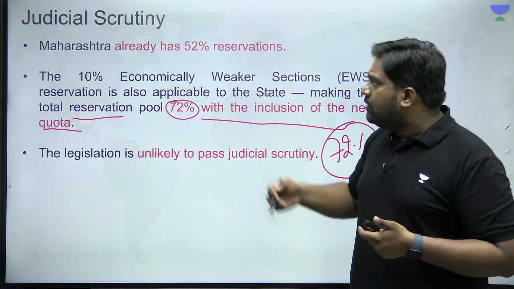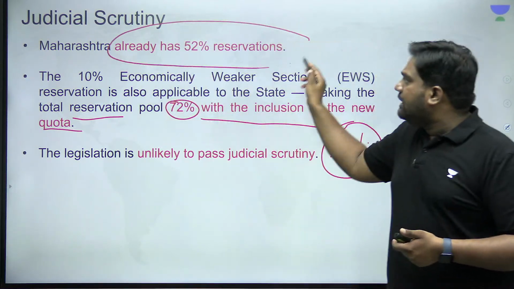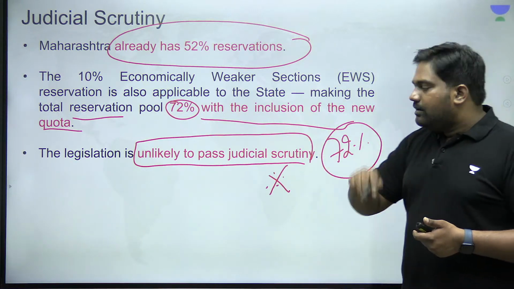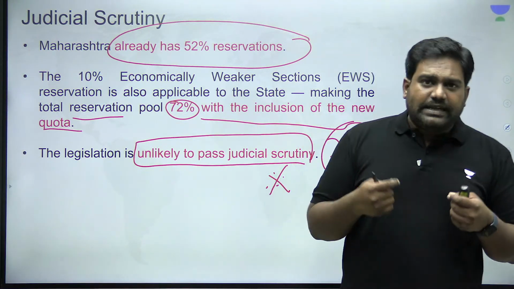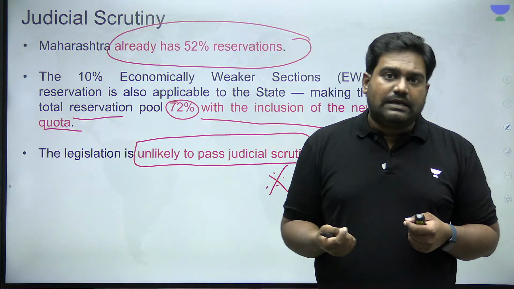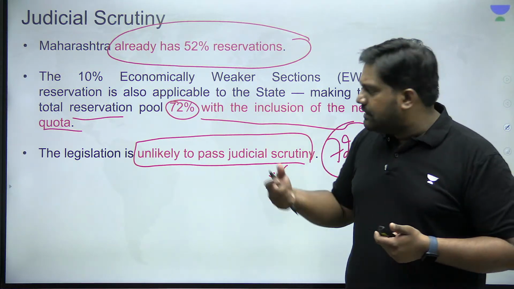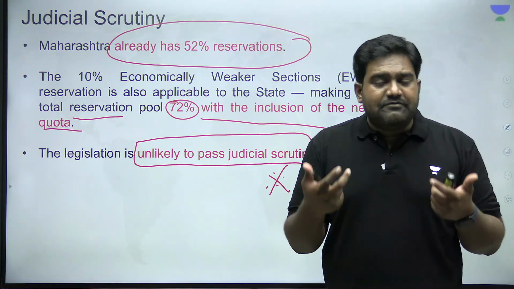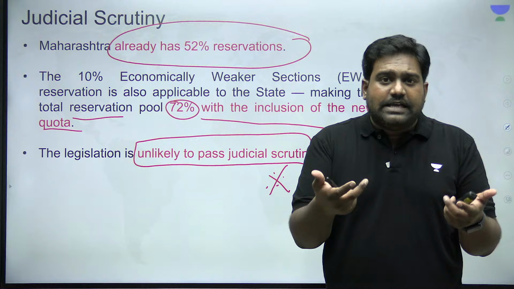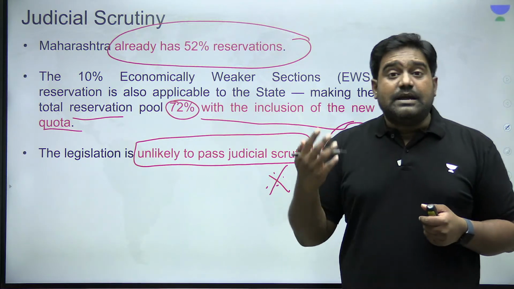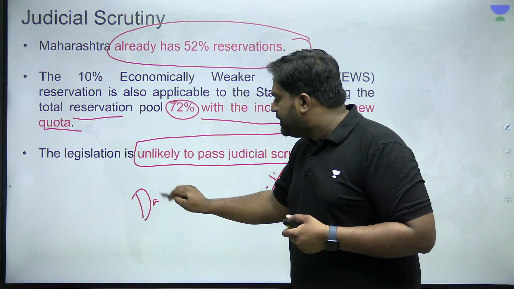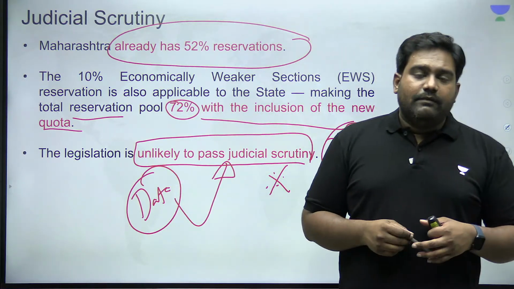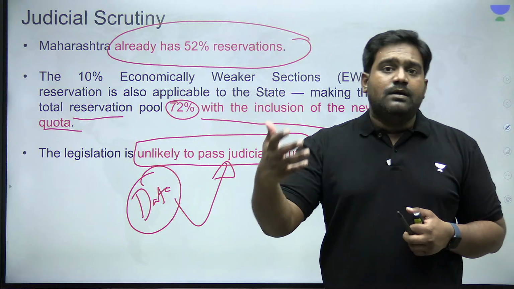Experts are pointing out that it is unlikely that this will pass judicial scrutiny, because it is quite established that Marathas are a forward dominant class. It's very hard to believe that Marathas are a backward class. Again, the Supreme Court might ask for data, empirical evidence, it might ask for the extraordinary circumstances. But this time, the Maharashtra government has better data. So it will depend on the quality of this data, whether it can be relied upon, whether truly Marathas are a backward class.